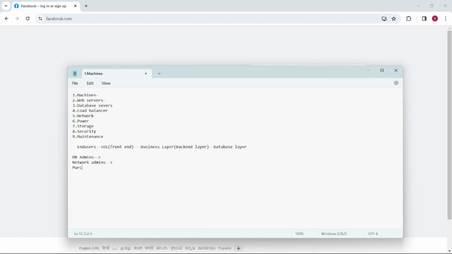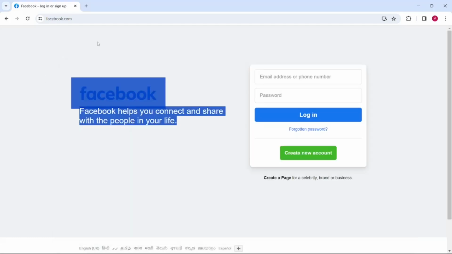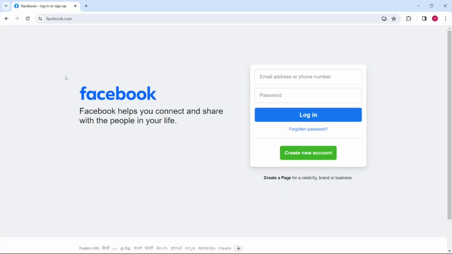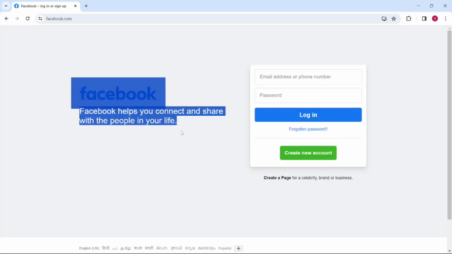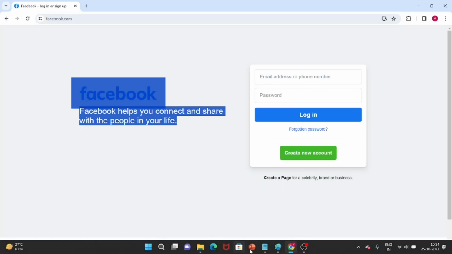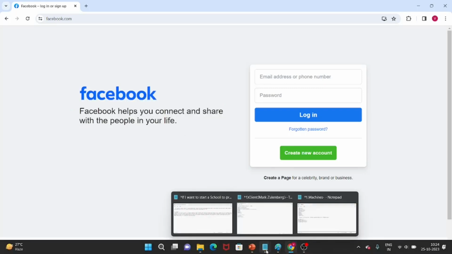Okay, and next we have to purchase the machines. So here one machine is not sufficient to develop and deliver the project to the client. So we should have thousands of machines. Okay, so for that we need to purchase the machine, and also we need to purchase the servers. Okay, so here one server is not sufficient to deploy the application. We should have multiple servers. Okay, suppose like if millions of users are accessing my application, then I need to deploy this application in multiple servers. Okay, so that we can reduce the load on the server. So for that we need to purchase the multiple servers.